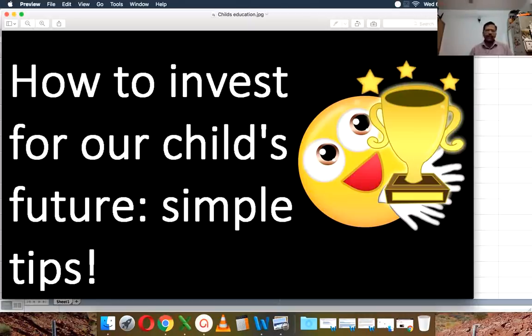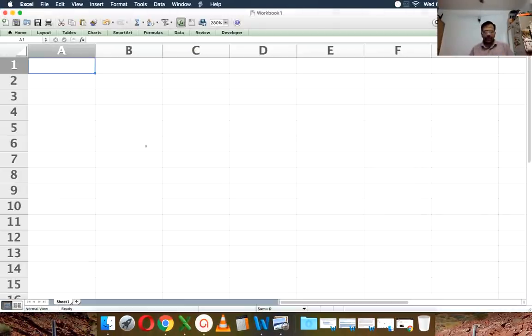I'm going to keep the Excel calculation quite simple. I'm not going to do any fancy formulae. In fact, for retirement planning, you may notice that I used something called goal seek. You don't need to do even that for child education. It's quite simple. So let's get started. And I have done a similar calculation in the adjoining PC. Yeah, so I'm going to use that so that I don't make mistakes.